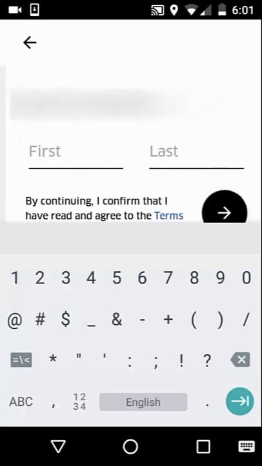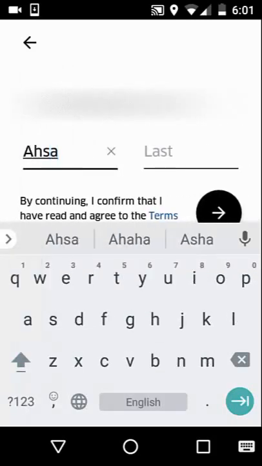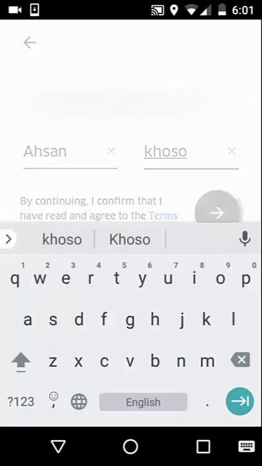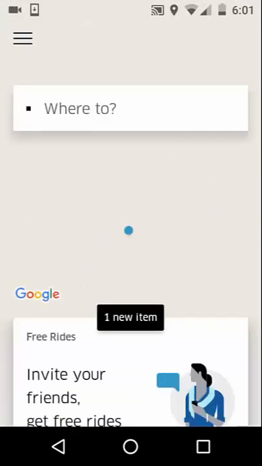Then click Next arrow button. Enter your name. Then click Next arrow button. Now the registration process has completed.